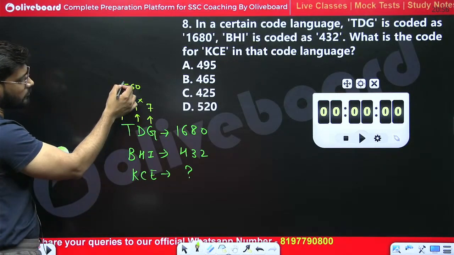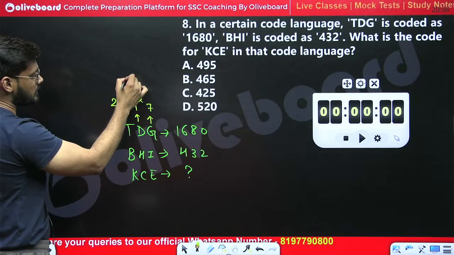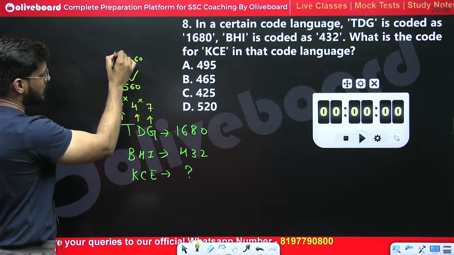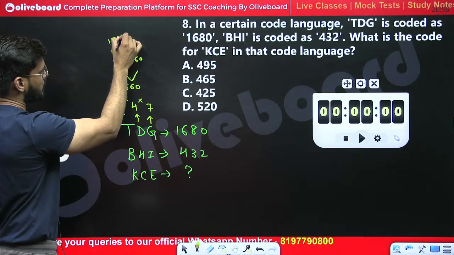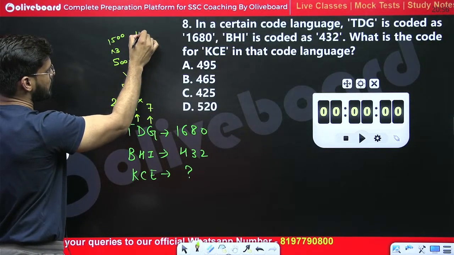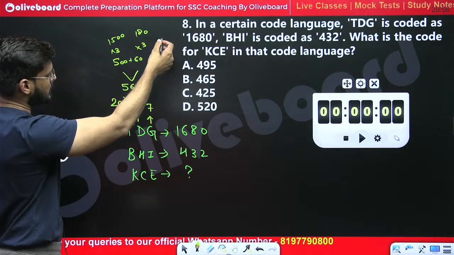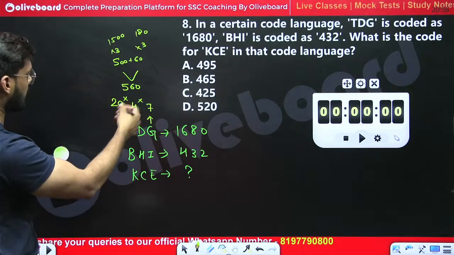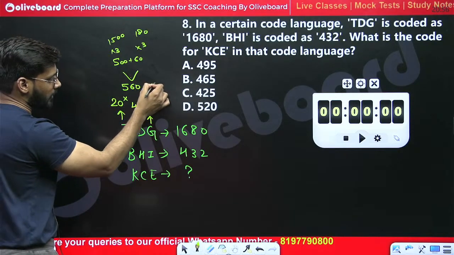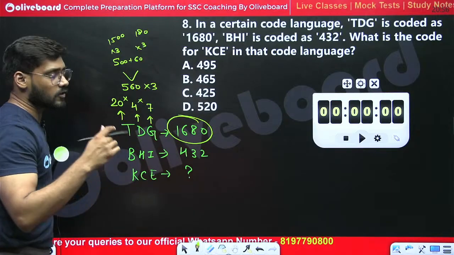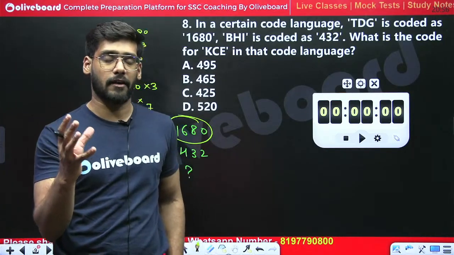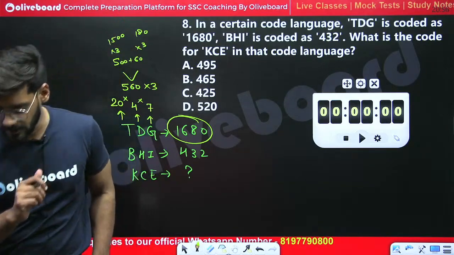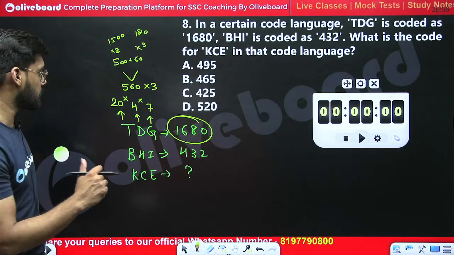Okay, we know 560. If we break it into 500 plus 60, and multiply it with 3, then we have 1500, and multiplying 60 with 3, we have 180. So 1680, we have 500 plus 60, 3 times. 560, 3 times, we are getting 1680. Since we have a big number, and a big number can be obtained by multiplication, or the square or cube, right?